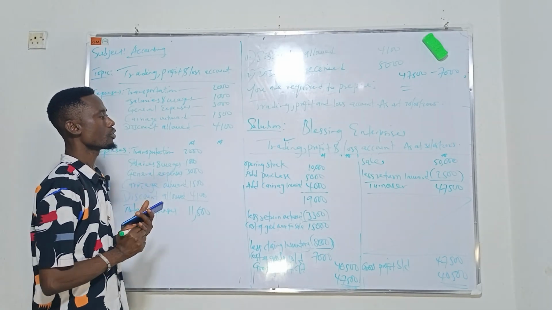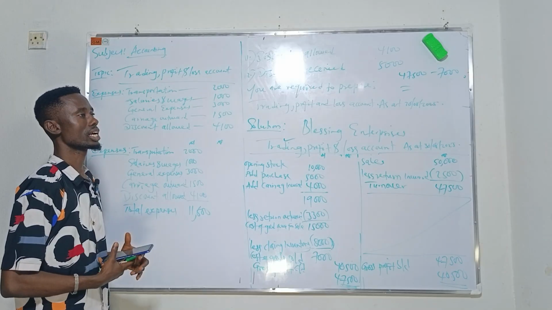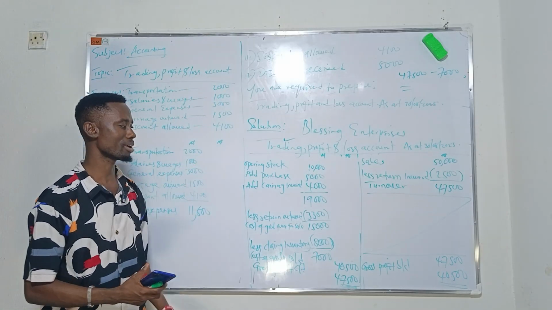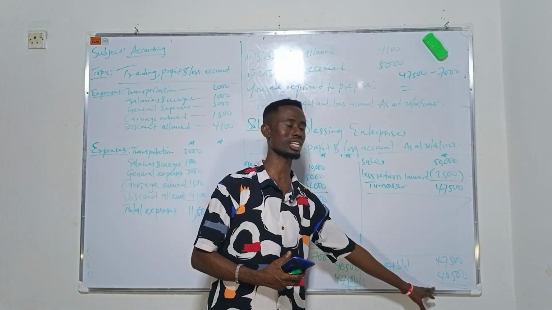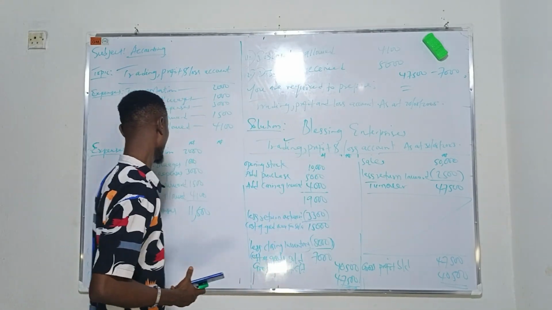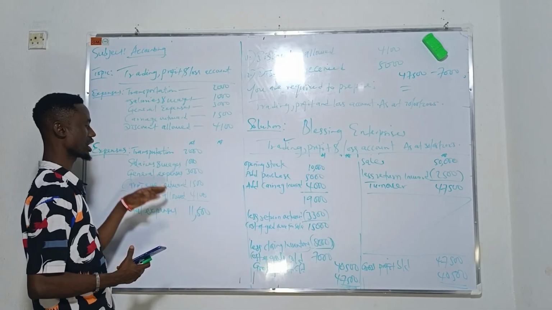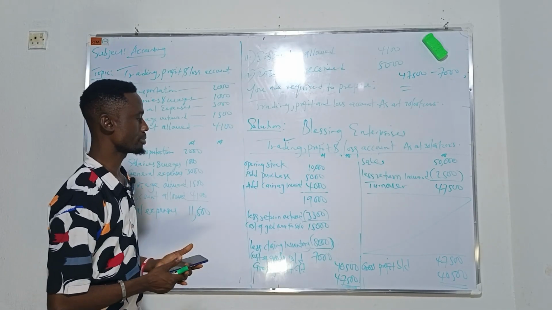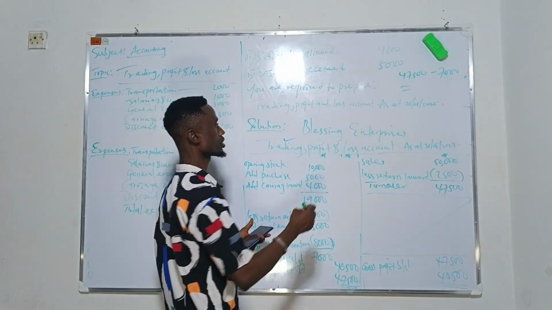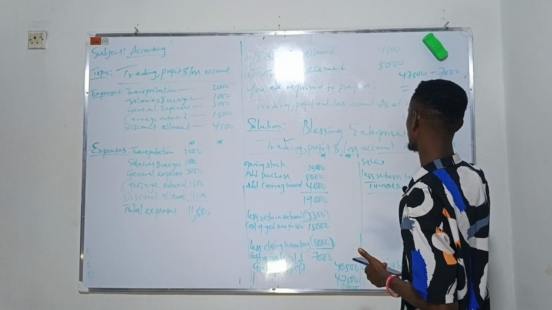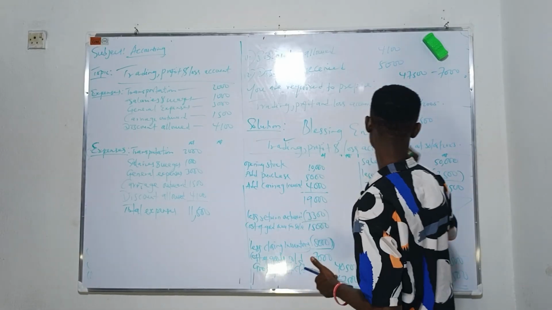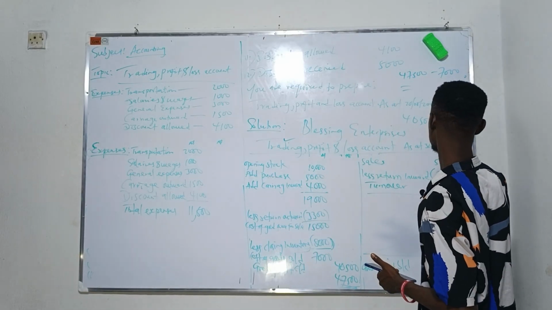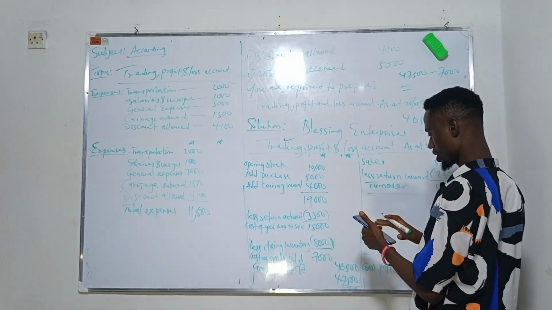So for you to get to our net profit, we say that addition of all your expenses minus from your gross profit. If you observe now, our gross profit is giving us 40,500, while our total expenses is giving us 11,600. So if you minus these two, to get your net profit, 40,500 minus 11,600. What do you have?